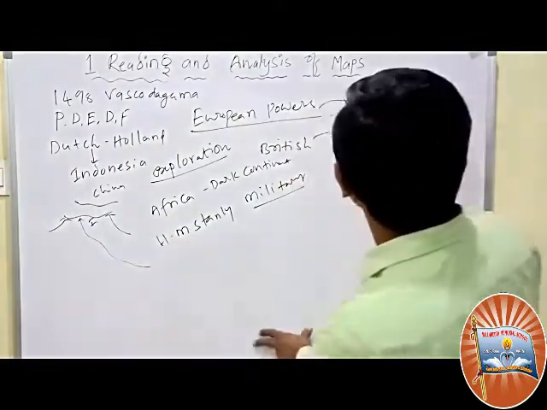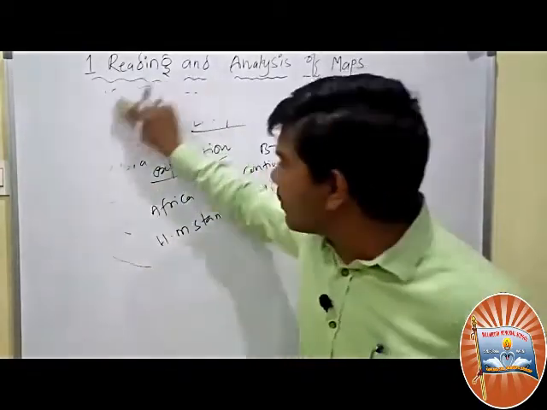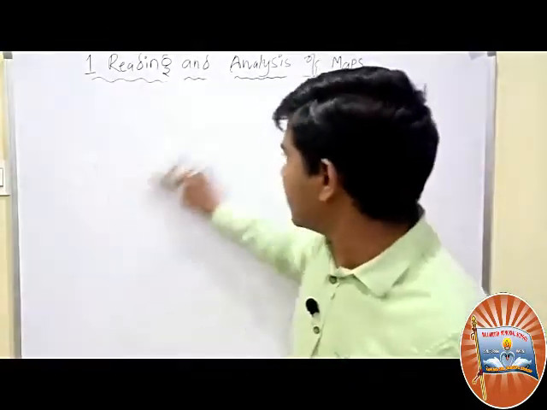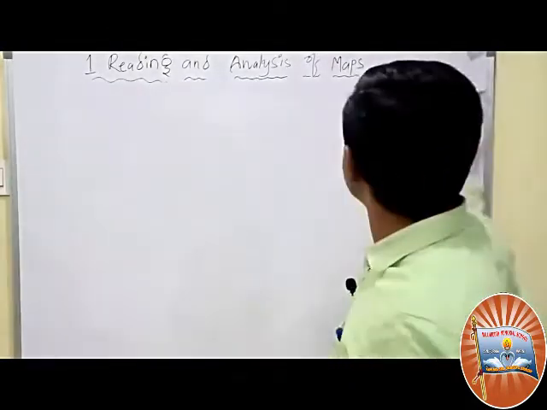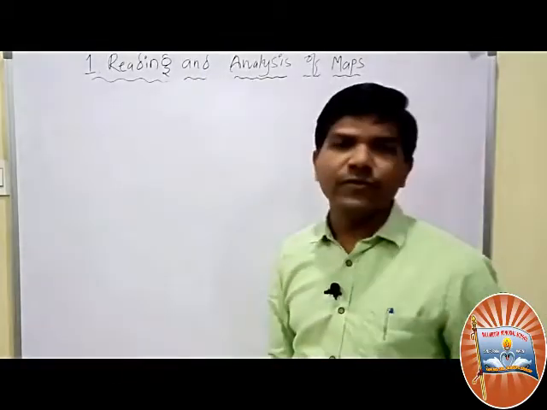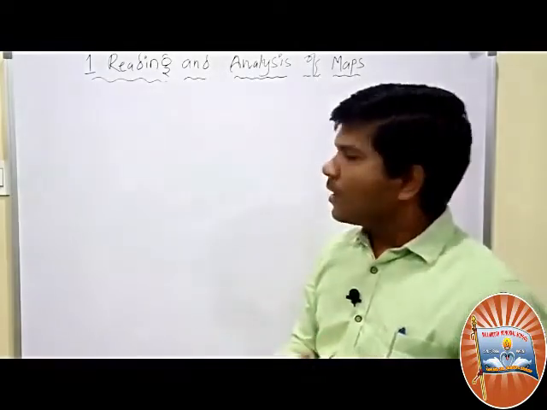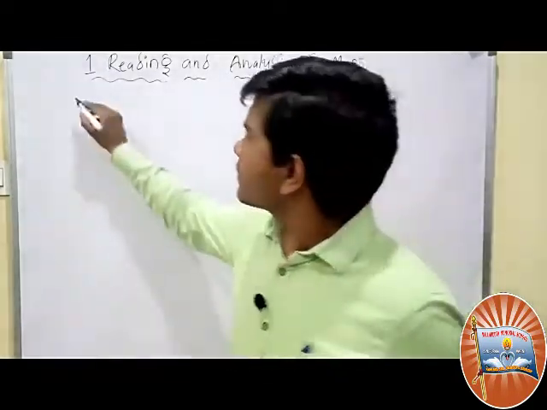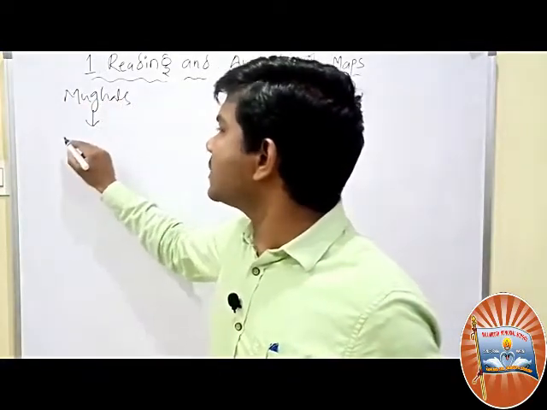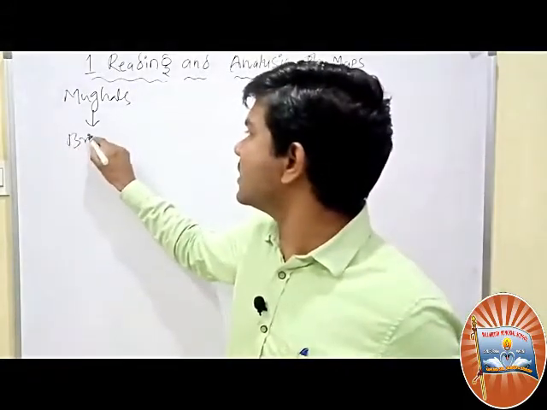Whenever the Britishers occupied India and started to rule in India, they also made maps. In our textbook, there is one map which was made by the Britishers. After the Mughals, India came under the control of the British, isn't it?